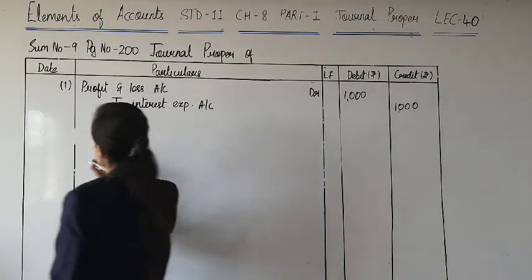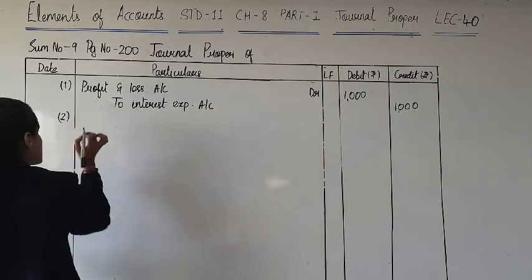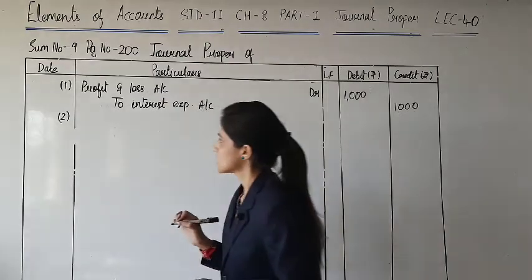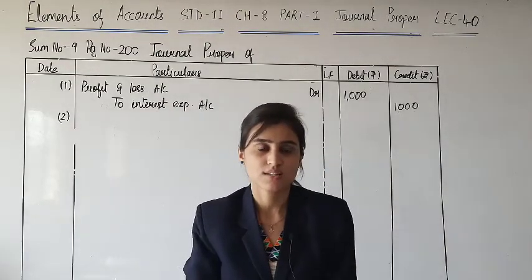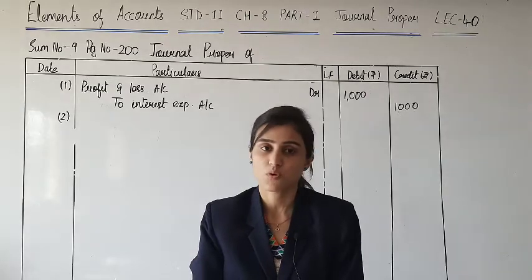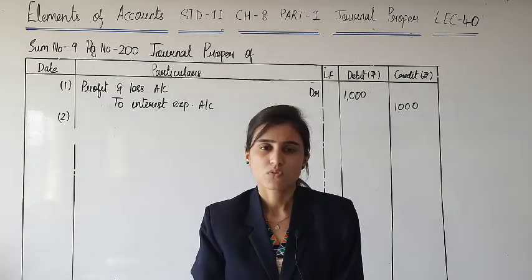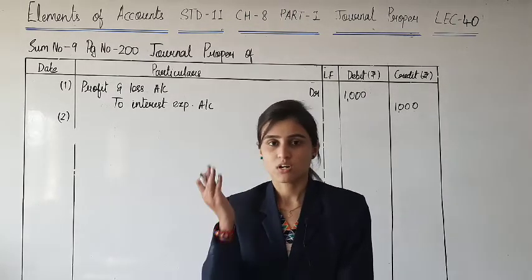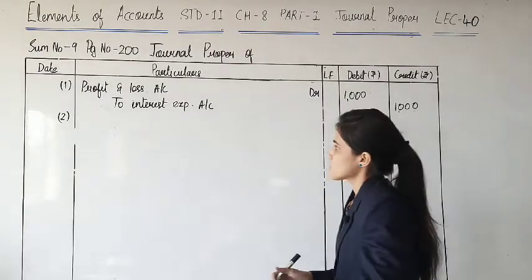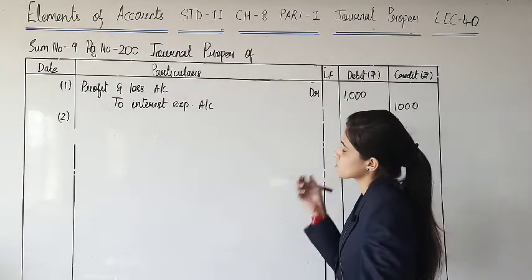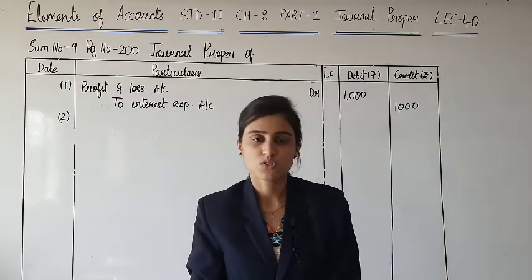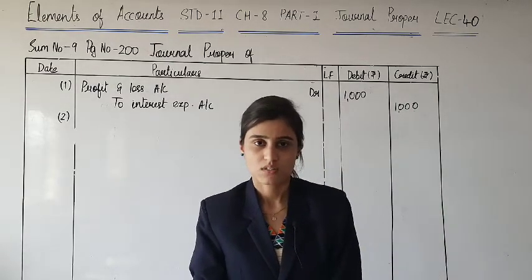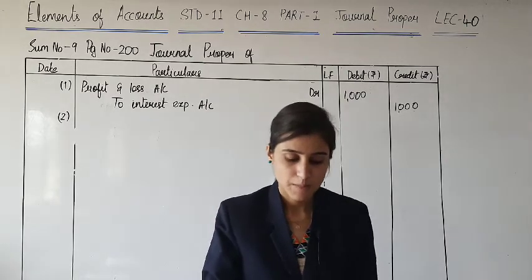Next, narration. I think it is very simple to write. You can also check the illustration or the explanation I just gave in your textbook on page number 196 about closing entries. Yes, narration आप वहाँ से सीख सकते हैं. Or else, being interest expense account is closed and transferred to profit and loss account. Yes, that's just that simple.